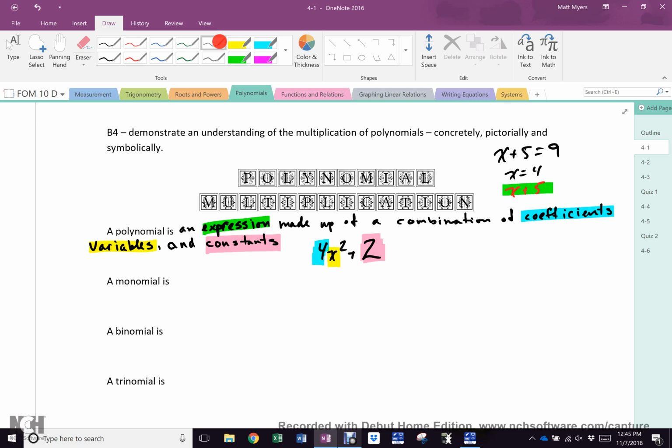A monomial. Mono is 1. Mono equals 1. Like those old school guys with the one lens instead of glasses. It's called a monocle. Mono.